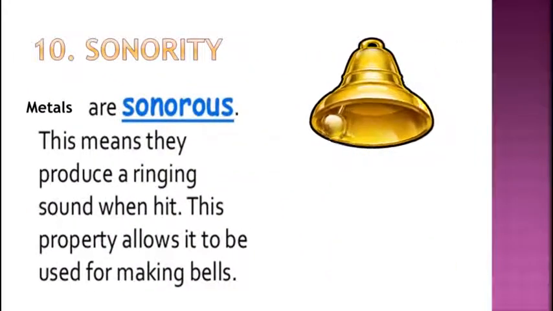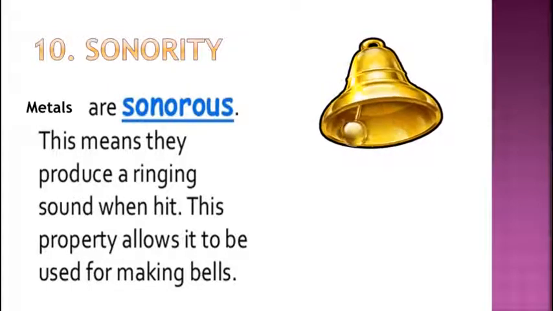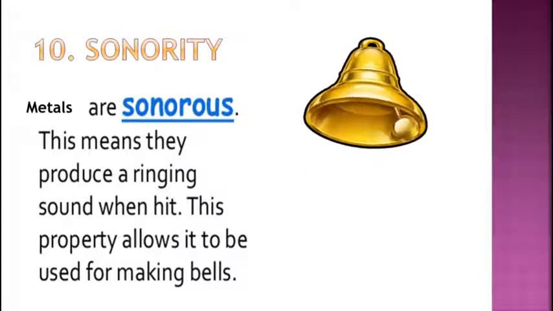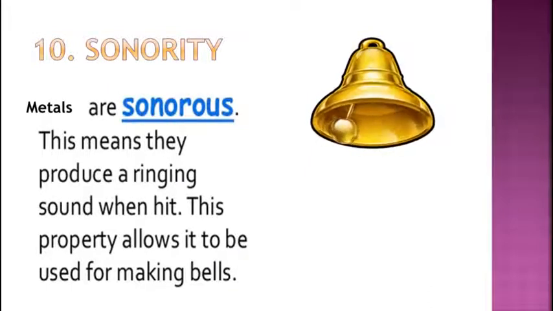The next property is sonority. So metals are sonorous. That means they produce a ringing sound when hit. This property allows it to be used for making bells. So students, when a metal is struck with a hard object, it produces a sound. That means they are sonorous.